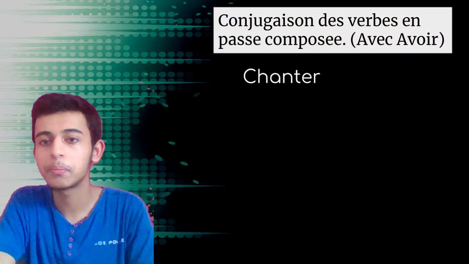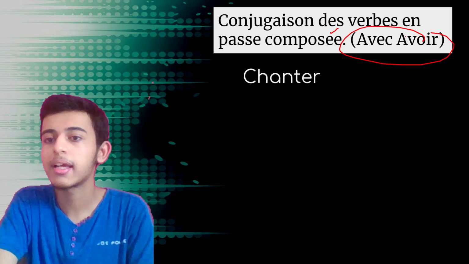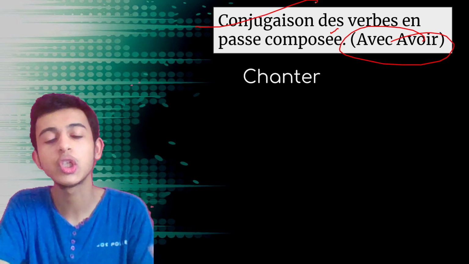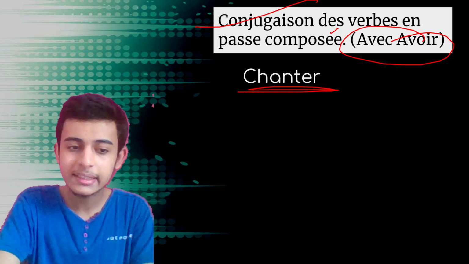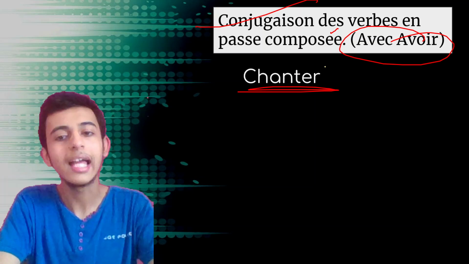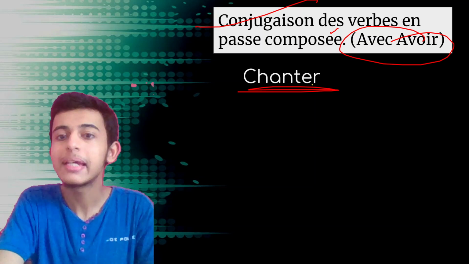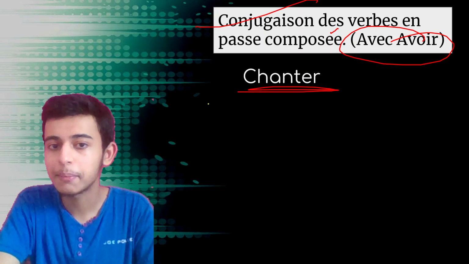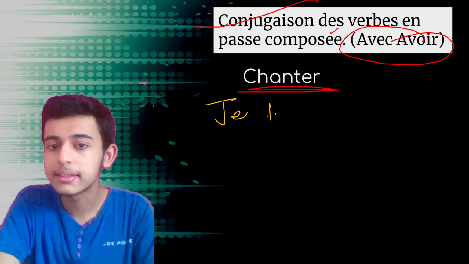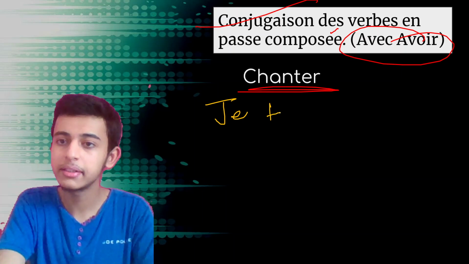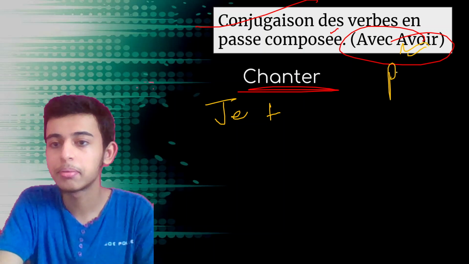Starting with passé composé, conjugation avec avoir. So avec avoir, how do we conjugate the verbs, right? For example, chanter. Now I'm teaching you the basic passé composé formation. That should be very clear to you. What do we exactly do in passé composé? Basically, first we write down the subject. Let's say I'm writing je. Plus, now I'll be using the auxiliary avoir or être. It means you have to conjugate avoir or être in présent.